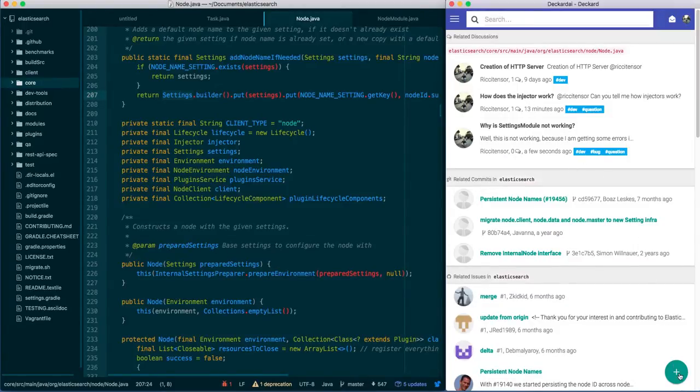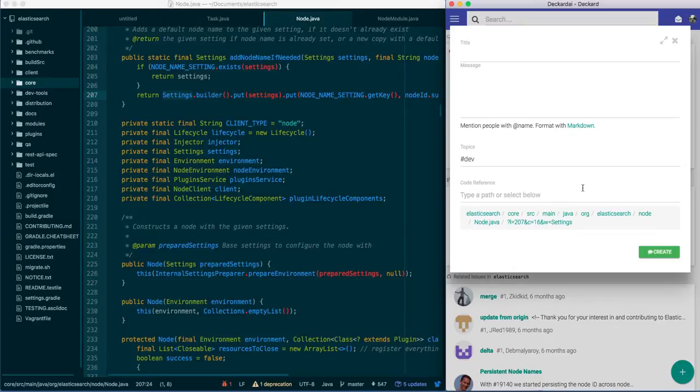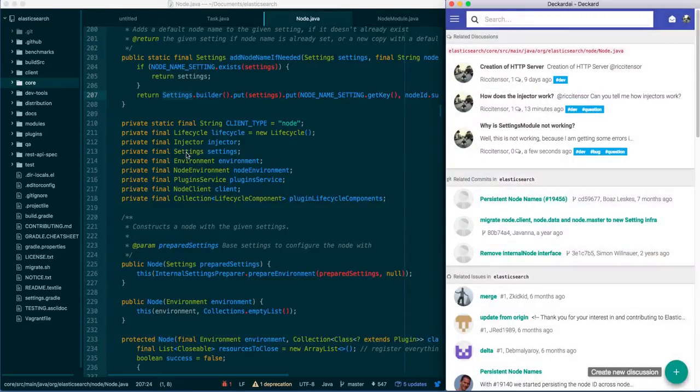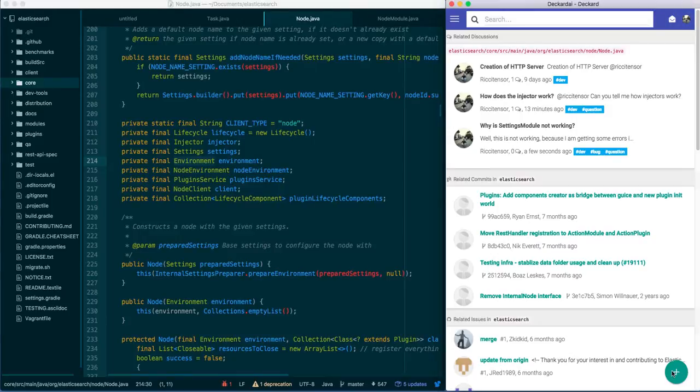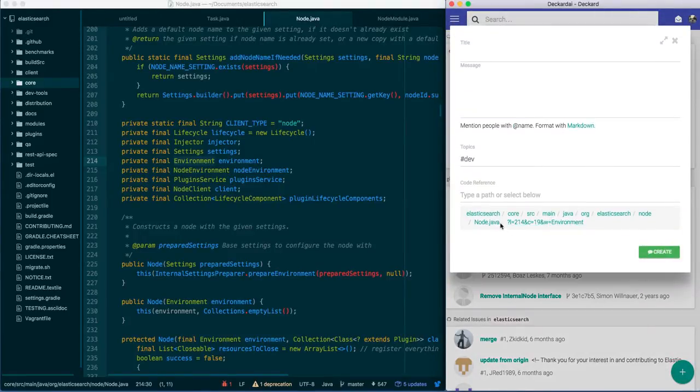I already asked the question, right? I want to understand this code, but once in a while I also want to document it. For instance, I want to say something about this environment thing. So instead of saying that this is about this specific file, I can say I want to document something about this particular directory.